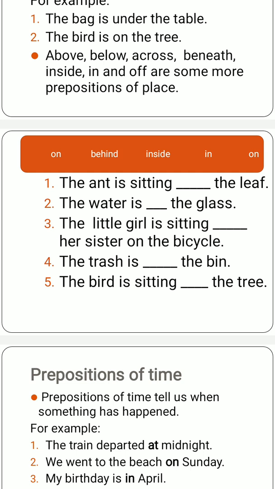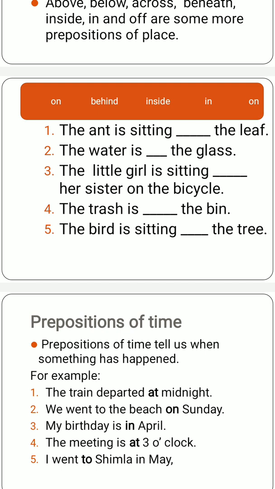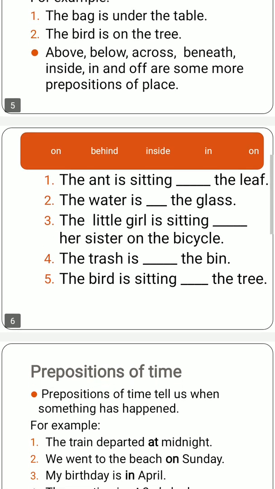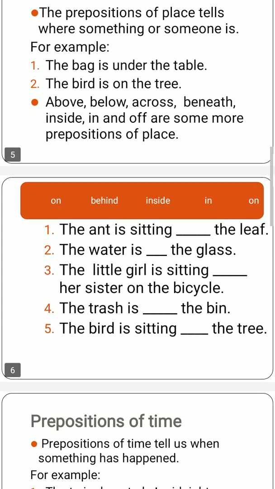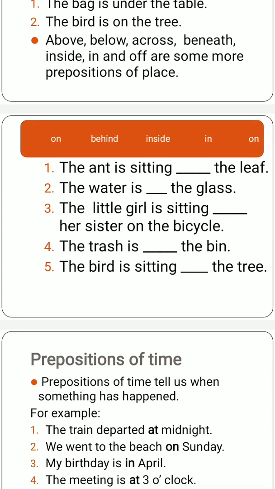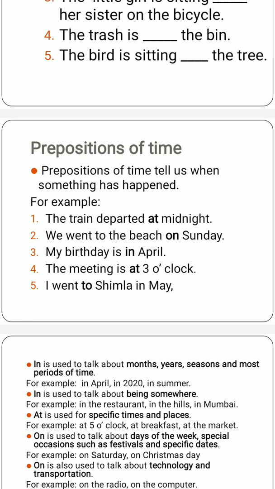The little girl is sitting dash her sister on the bicycle. The little girl, जो little girl है वो अपनी sister के पीछे बैठी हुई है. So she is sitting behind her sister. Dash her sister means sister के पीछे बैठी हुई है. So behind her sister. The trash is dash the bin. कचरा bin के अंदर है. अंदर means inside. The trash is inside the bin. The bird is sitting, as we have already taken that example in the previous slide, the bird is sitting on the tree. Now next is the prepositions of time.